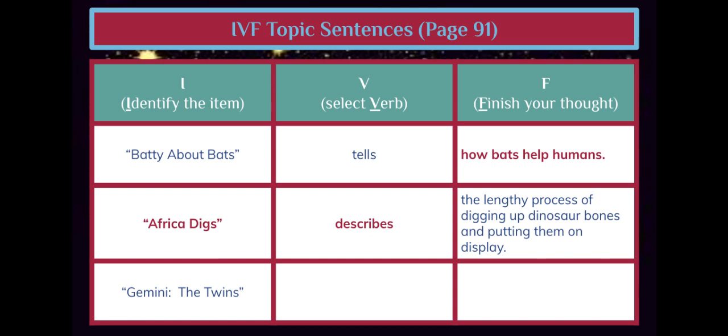Now, I want you to work with your partner to complete that final IVF topic sentence. You have the item, which is Gemini the Twins. Now you need to select a verb from the verb bank and finish your thought.